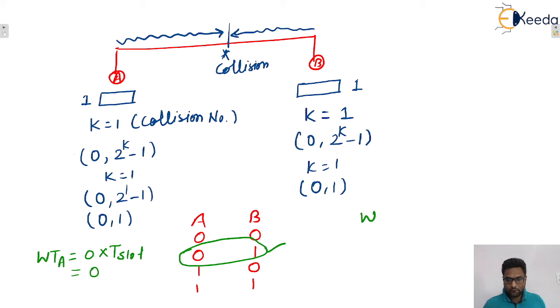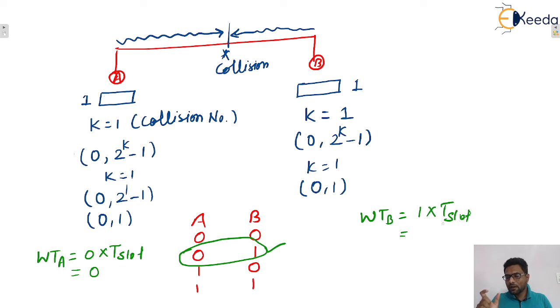Similarly, the waiting time of B will be 1 into one time slot, so that will be one time slot. That means if this case happens, the waiting time of A will be 0 time slots, so A can retransmit immediately. And here the waiting time of B is one time slot.